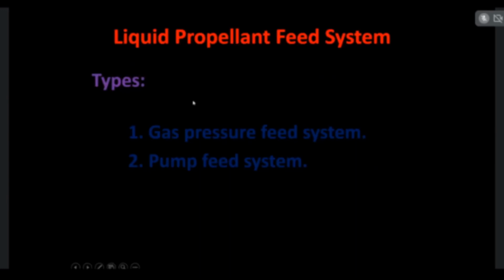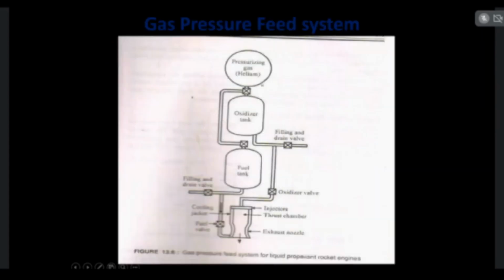Now we are going to see how the burning takes place inside the liquid propellant rocket engine. There are mainly two propellant systems used. One is gas pressure feed system, another one is pump feed system. First of all, this is a gas pressure feed system.